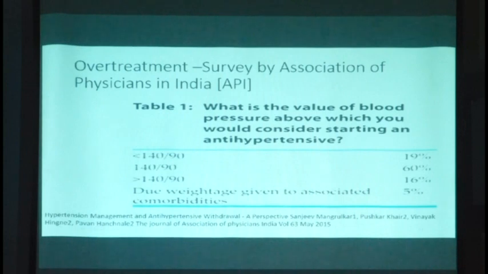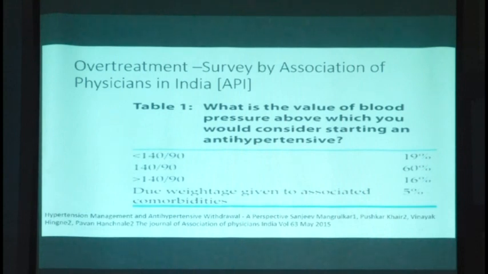Around 60 to 70% of the practitioners said that they would readily start pharmacological drugs for the treatment of hypertension when the pressure is 140/90. This is not really the universal guideline.